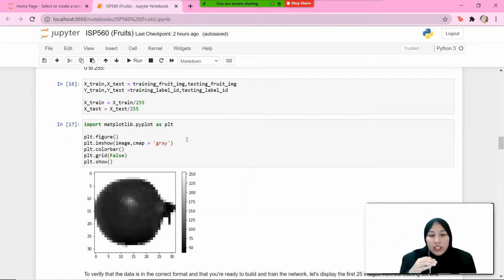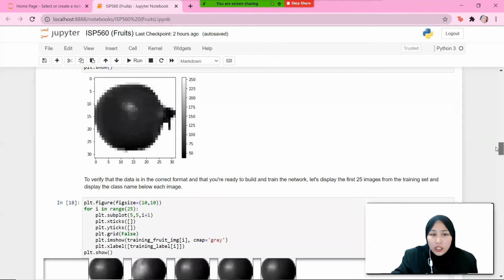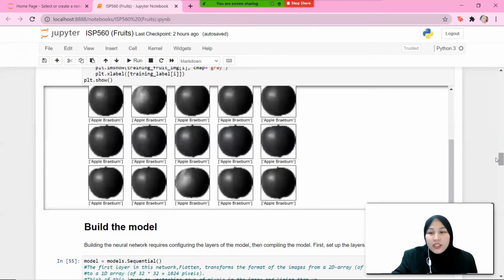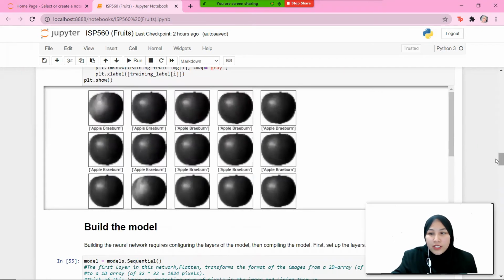And you can see in the image, the image falls from the range of 0 to 255. Typically, 0 is for black and 255 is for white. The values in between are gray. And you can also see that the image falls in the exact size, which is 32 times 32. Next, to verify that the data is in the correct format, we plot 25 images. And you can see the results here, 25 images.